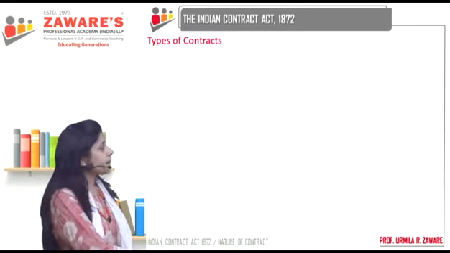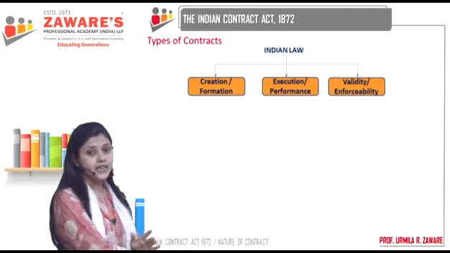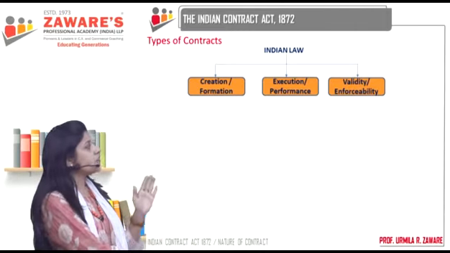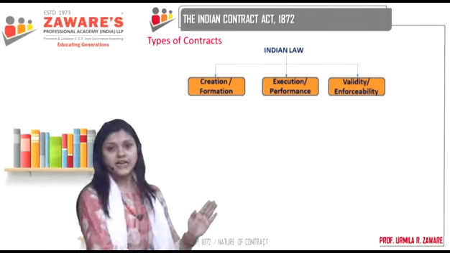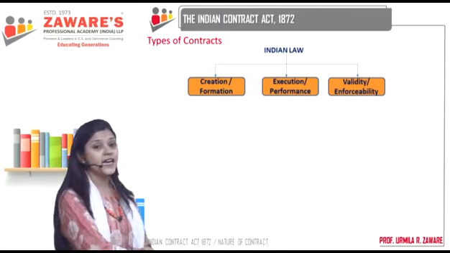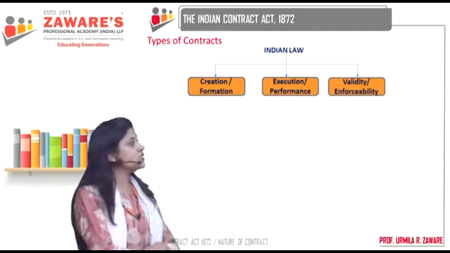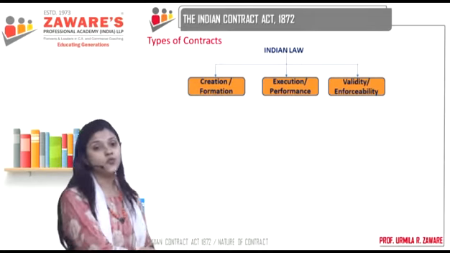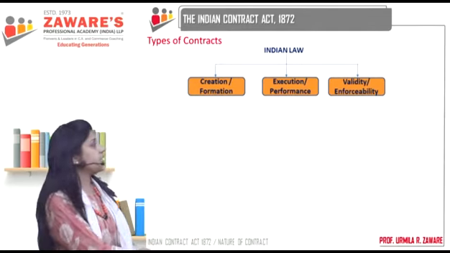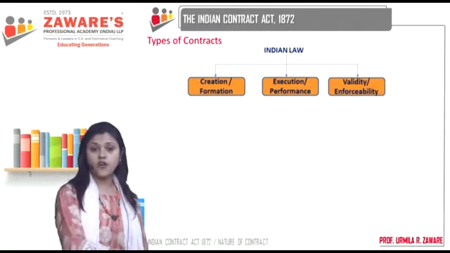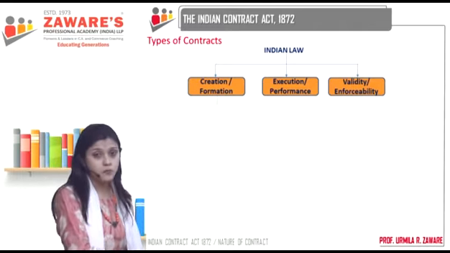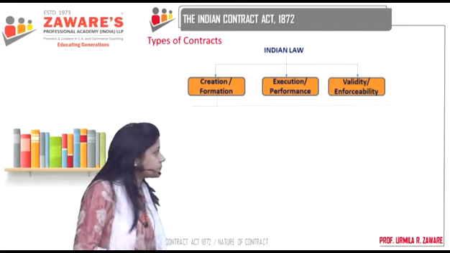Under the Indian law, let's broadly classify types of contracts under three heads: classification as per their creation or formation, classification on the basis of their execution or performance, and classification according to validity or enforceability. First, let's classify the types of contracts on the basis of how they are formed or their creation.